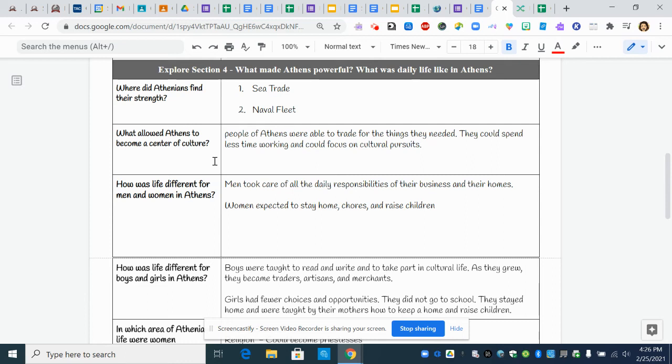What allowed Athens to become a center of culture? People of Athens were able to trade for the things they needed. They could spend less time working and could focus on cultural pursuits. Cultural pursuits, remember, are the arts, music, pottery, all sorts of things, education. How was life different for men and women in Athens? Men took care of all the daily responsibilities for their business and their homes. Women were expected to stay home, do chores, and raise children.